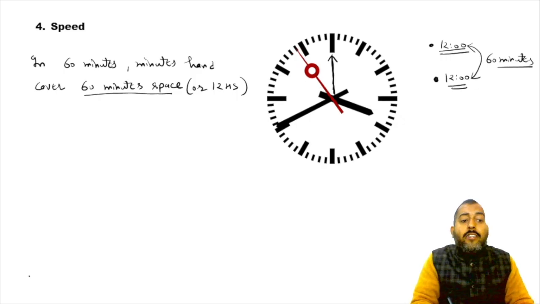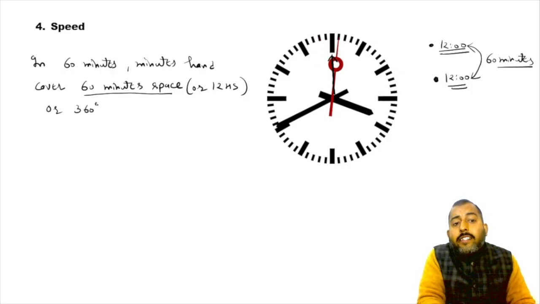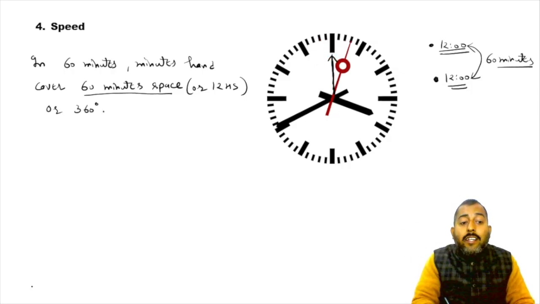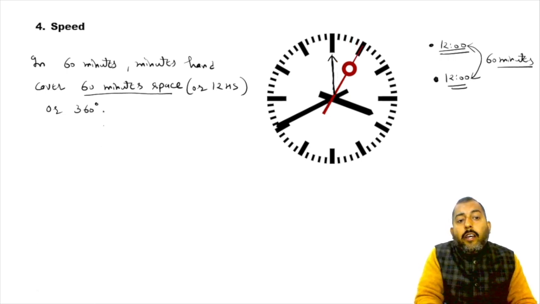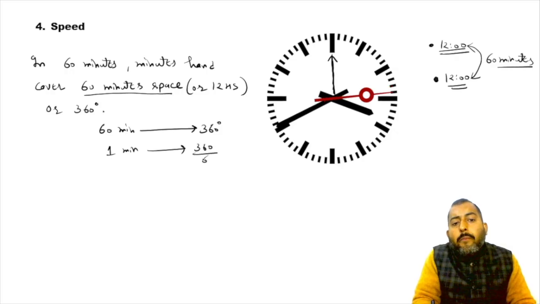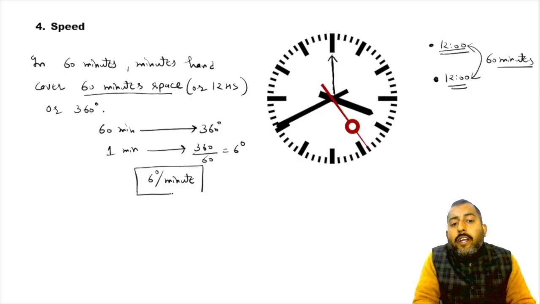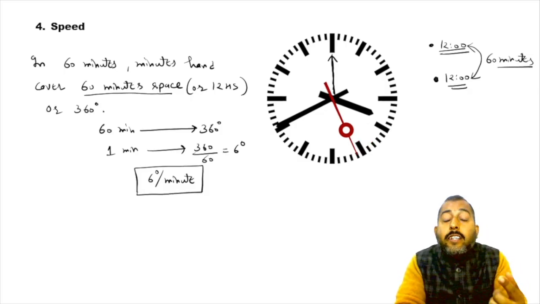Or we can say the minute hand covers an angle of 360 degree, because the angle around the dial is 360 degree, which means in 60 minutes, the minute hand covers 360 degree. So in 1 minute, the minute hand will cover 360 upon 60, which comes out to be equal to 6 degree. So we can say, now please write it down, the speed of the minute hand is 6 degree per minute.